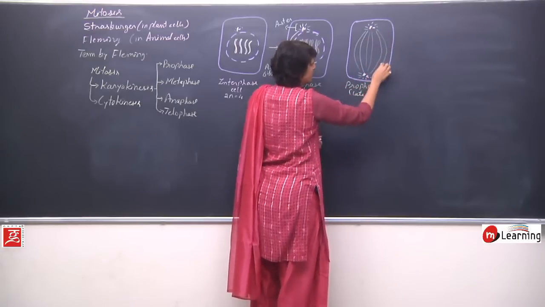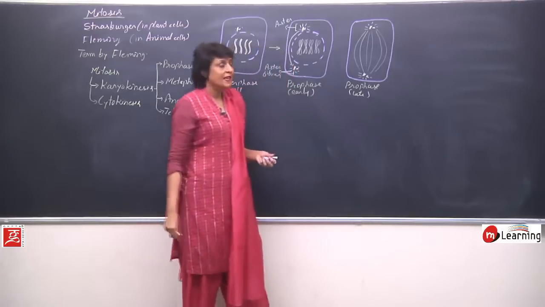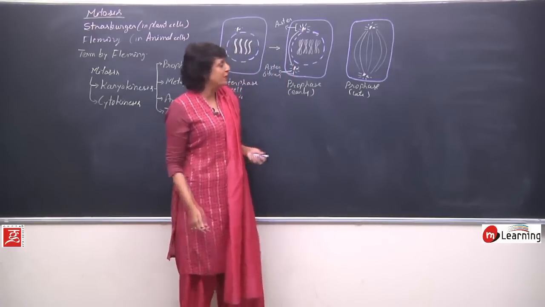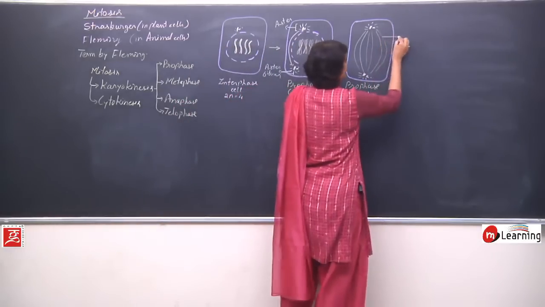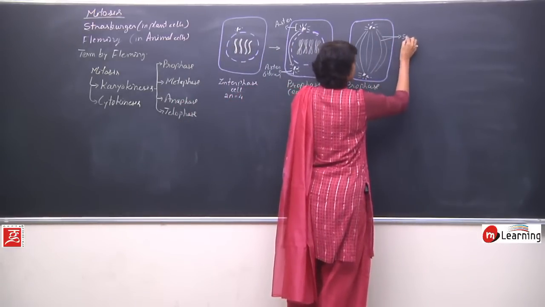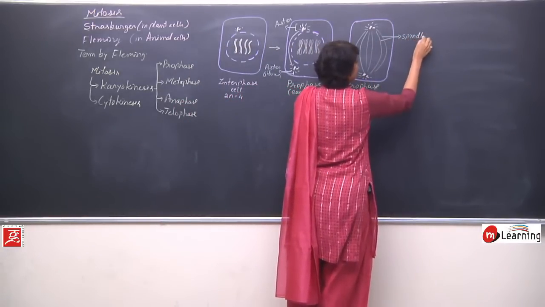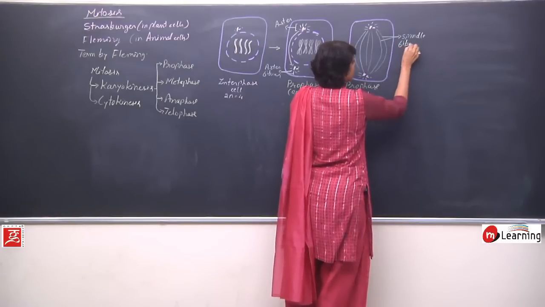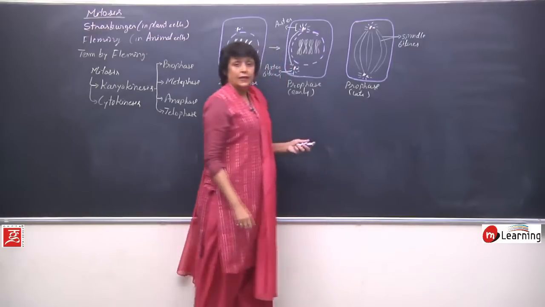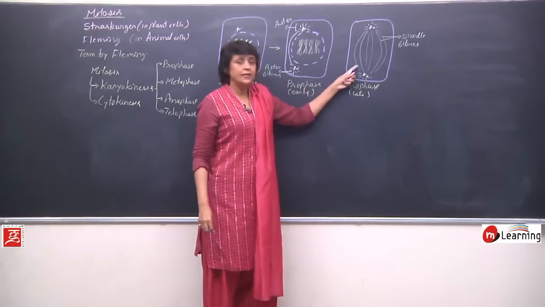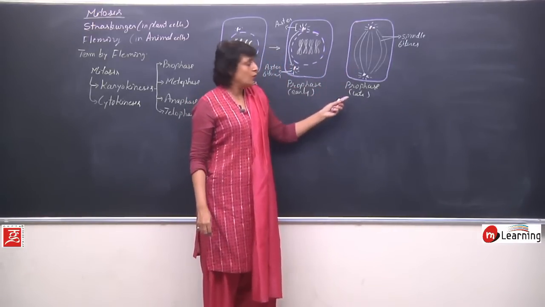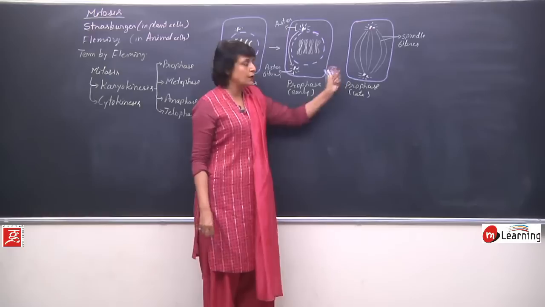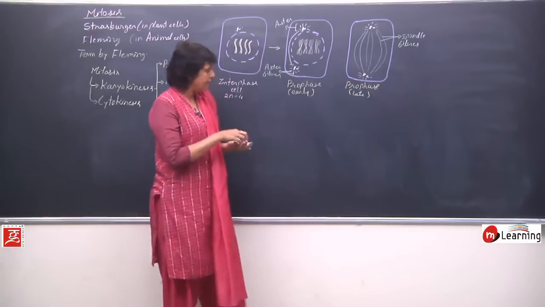And because of this typical shape, it is known as spindle apparatus. These fibers are called spindle fibers. Two asters and spindle fibers together are known as mitotic apparatus. We will draw mitotic apparatus separately.